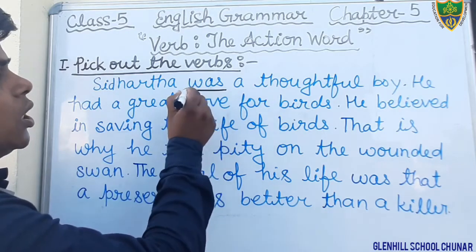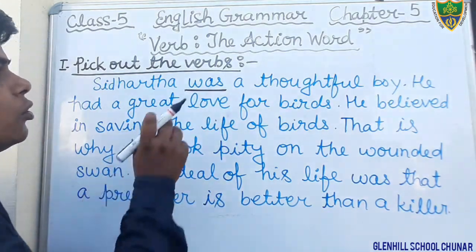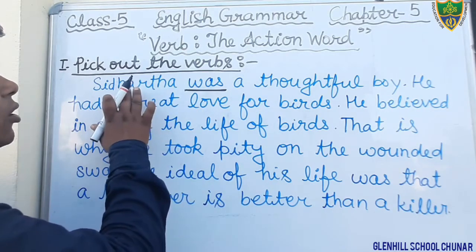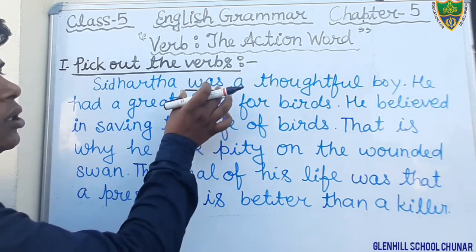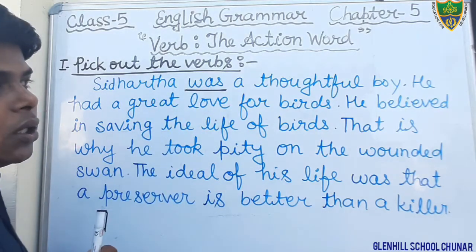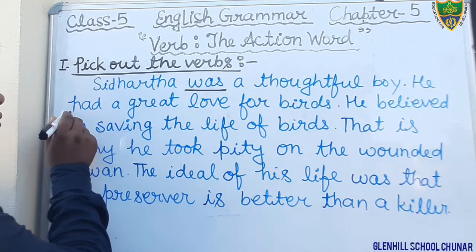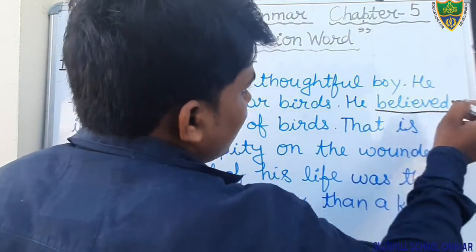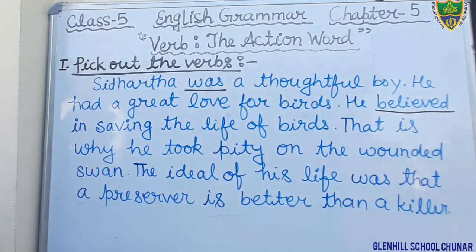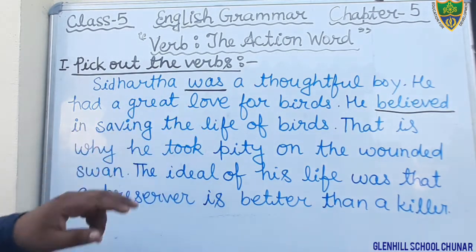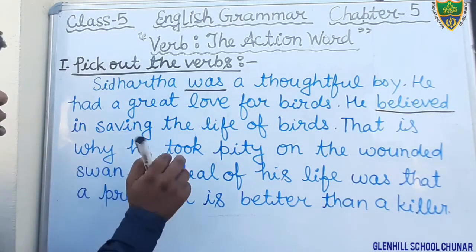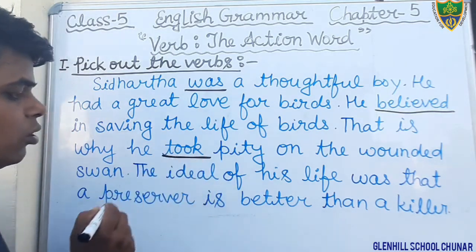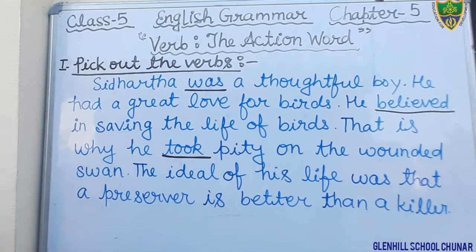Siddharth was. That is also a helping verb, so that is also a verb, you can say. Siddhartha was a thoughtful boy. In this sentence, we will underline the word was. He had a great love for birds. He believed. Believed is main verb. He believed in saving the life of birds. That's why he took. He took is the second form of the verb. It is given in your book.